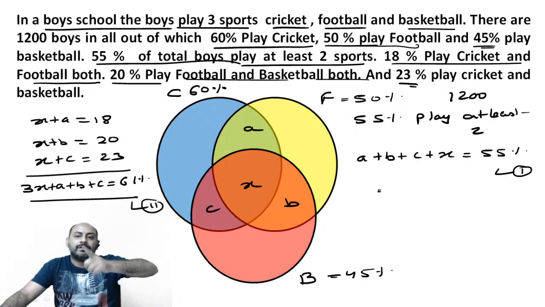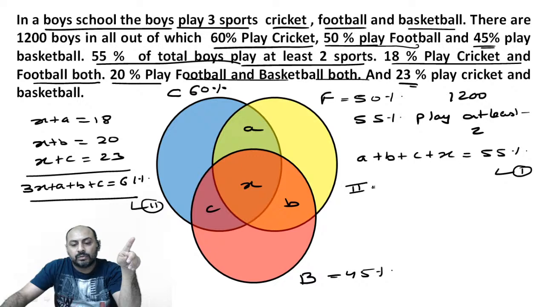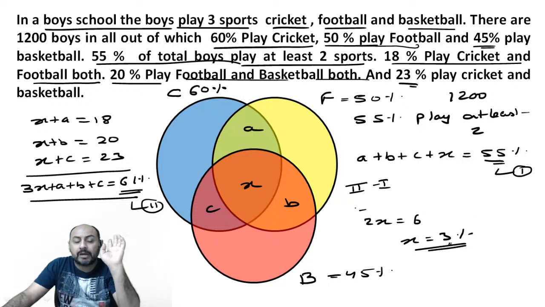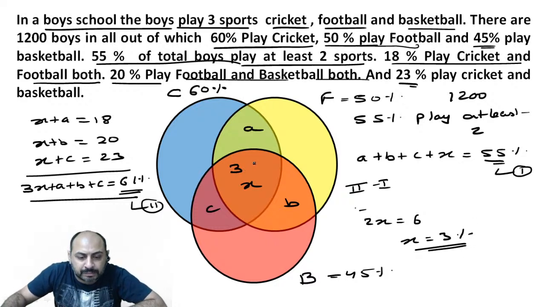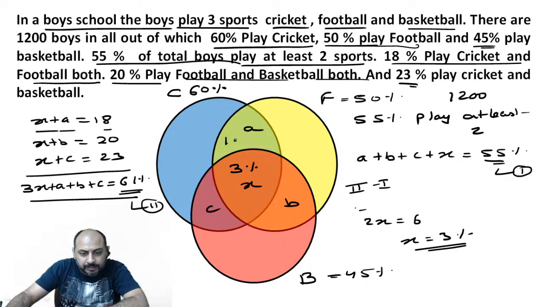If we subtract 1 from 2, A will go away, B will go away, C will go away. So 2 minus 1 will give me 2X equal to 6, since 61 minus 55 is 6. So X is 3%. Now we can start filling the blanks. X plus A was 18, so A alone is 15%. X plus B was 20, so B alone is 17%. X plus C was 23, so C alone is 20%.